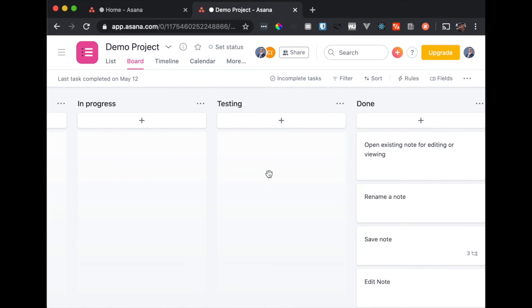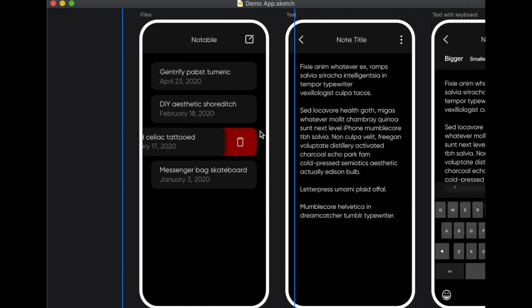And that's the concept behind what an epic is, what a story is, and what a task is. The task is the individual action that has to be performed in order to complete a story. A story is a process that a user wants to have access to, or a workflow, or something like this. And an epic is the combination of these workflows or features that the user should be able to have access to in order to have a feature-complete app, even if it's minimal like this. And as you can see, this one is very basic.